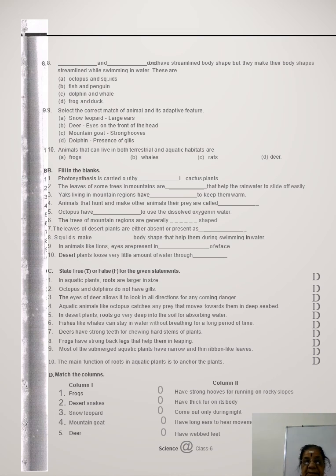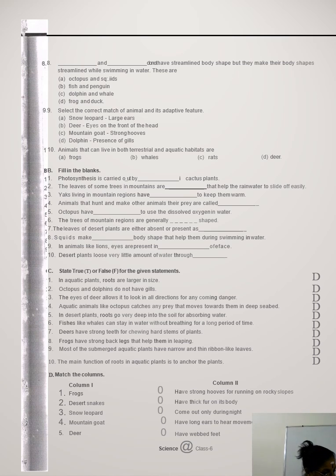The answer is yes. The features are the light brown color of the skin. The light brown color of the skin helps it to hide in dry grassland when it hunts for prey.